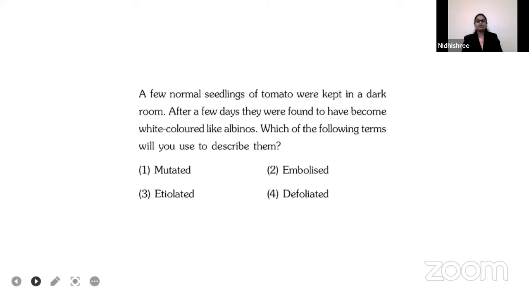Okay. Next question goes like this, guys. A few normal seedlings of tomato were kept in a dark room. After a few days, they were found to have become white colored like albinos. Which of the following term will you use to describe them? Mutated, embolized, isolated, defoliated.